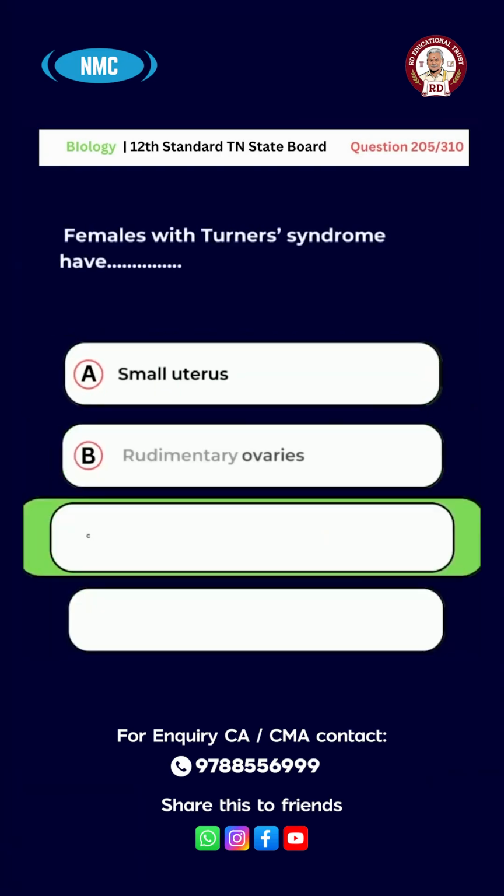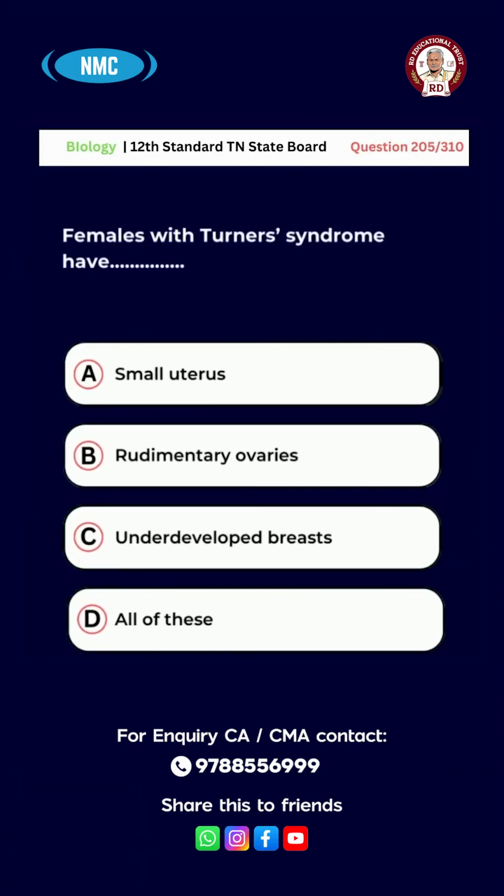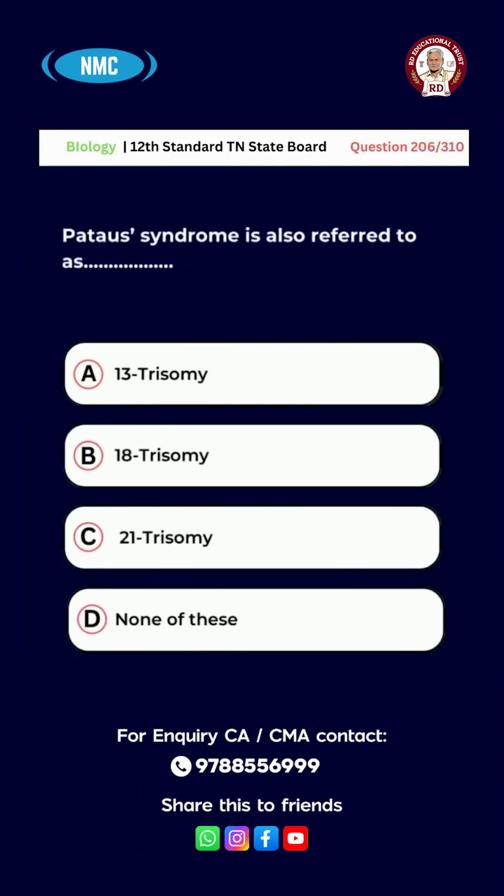XXY. Question number 205. Females with Turner syndrome have A. Small uterus, B. Rudimentary ovaries, C. Underdeveloped breast, D. All of these. And the right answer for this question is option D. All of these.